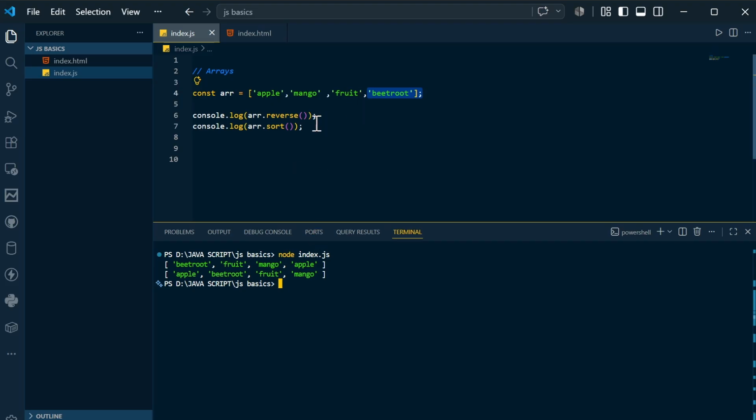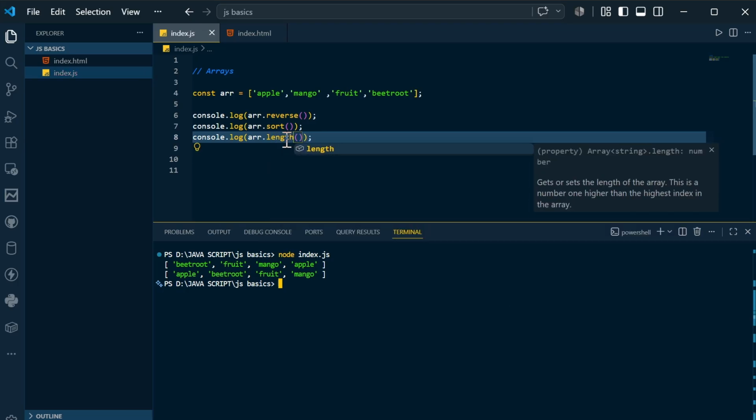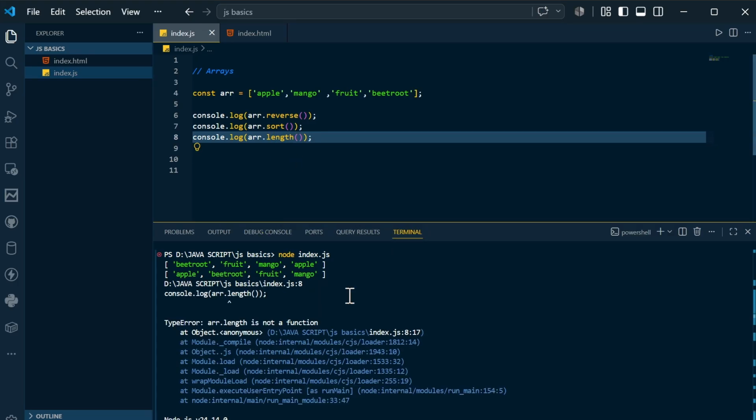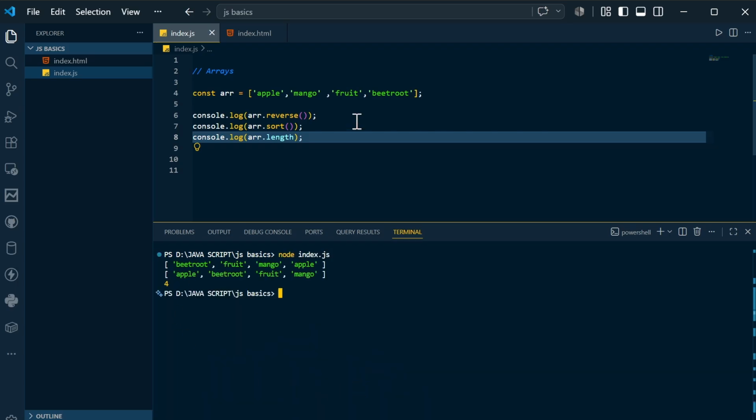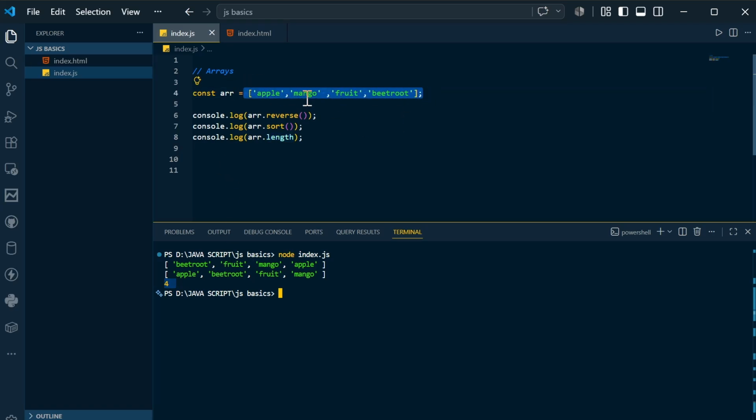Not only that, you can get the length of the array. How? Instead of sort you can say length. Let's see what you will get as output. It's saying that length is not a function. If that's not a function, you can remove the brackets. So if you mention it in this fashion, it is a property; if you mention it with brackets, it is a method. As you see, you are getting 4. You have 4 elements inside this array. So you can calculate the length of the array in this fashion.